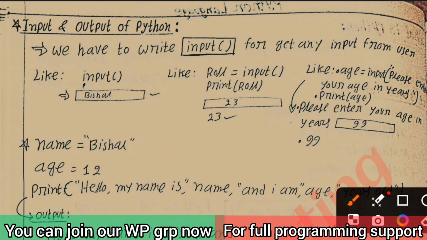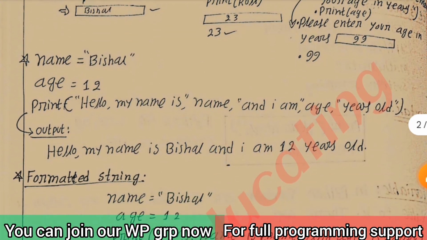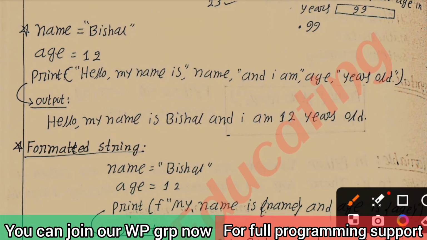Then in the output screen we can see please enter your age in years. Then I will write in the input text box 99, then the output will be 99, because I wrote print age, that's why the output is given 99. Then you can also write name equal to Vishal, age equal to 12.